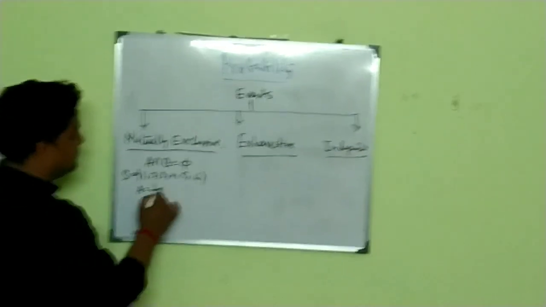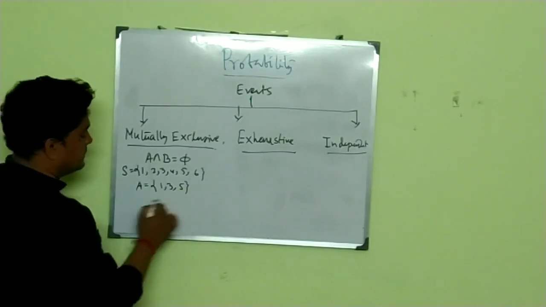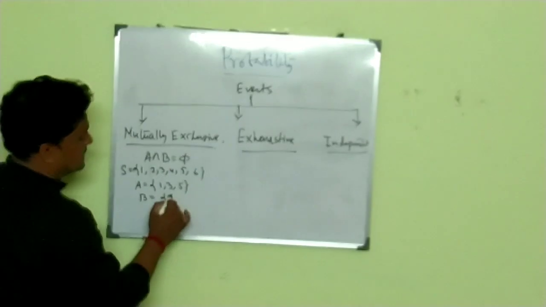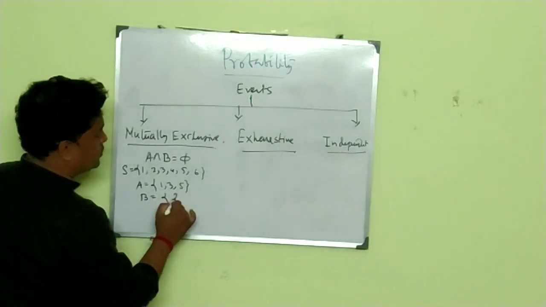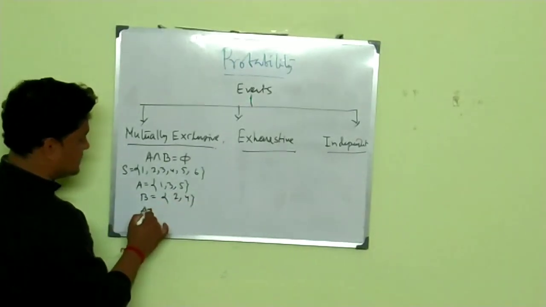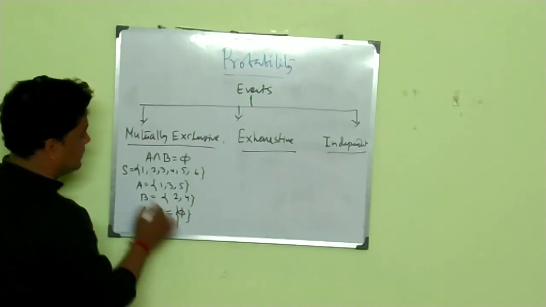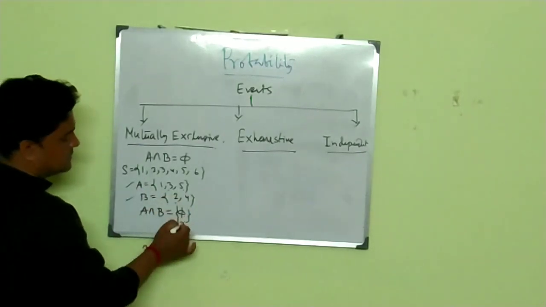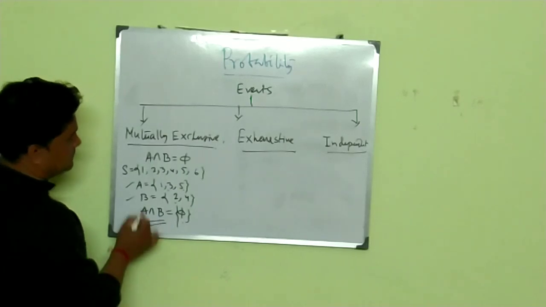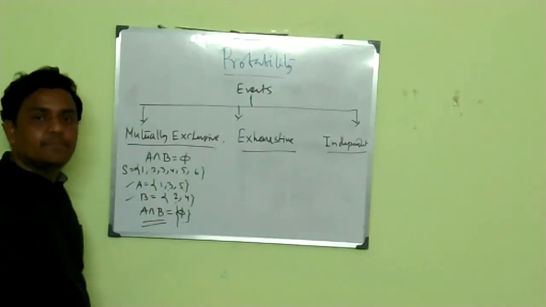Let A be the event of getting an odd face, let's say {1, 3, 5}, and B is, let's say, {2, 4}. Then what is the value of A intersection B? You will get nothing common between A and B, so it's null. Then you can say these two events are mutually exclusive events.